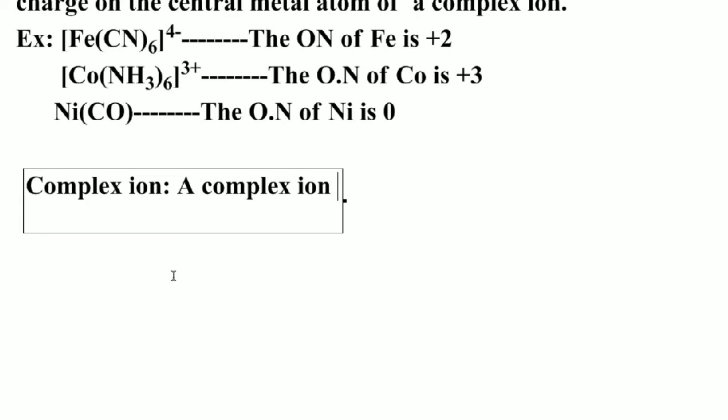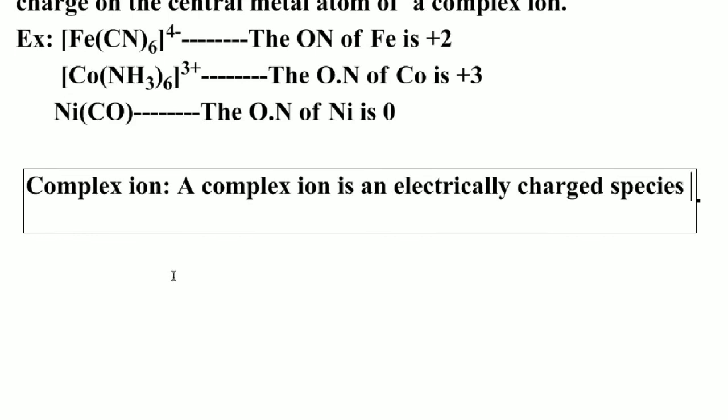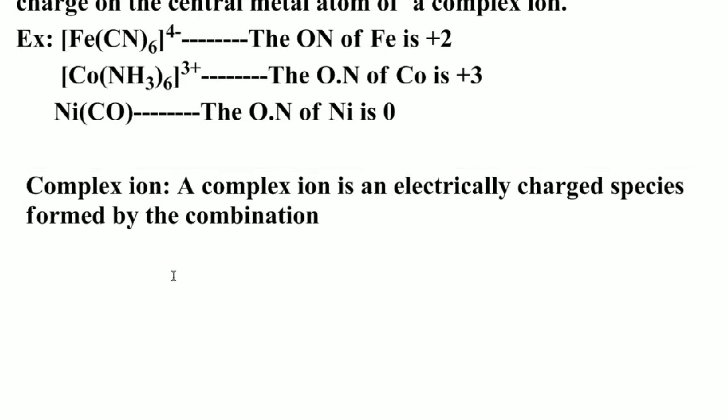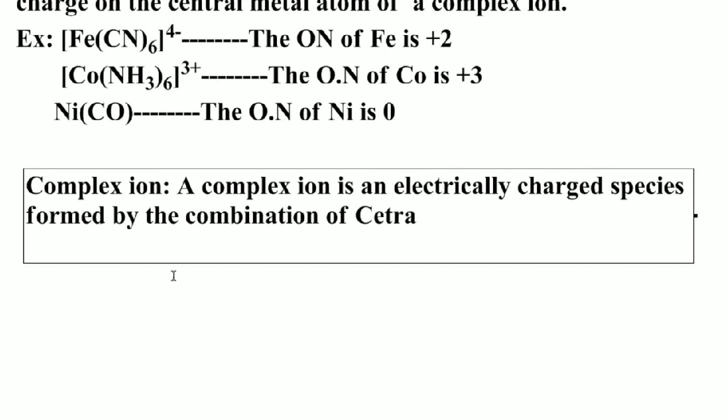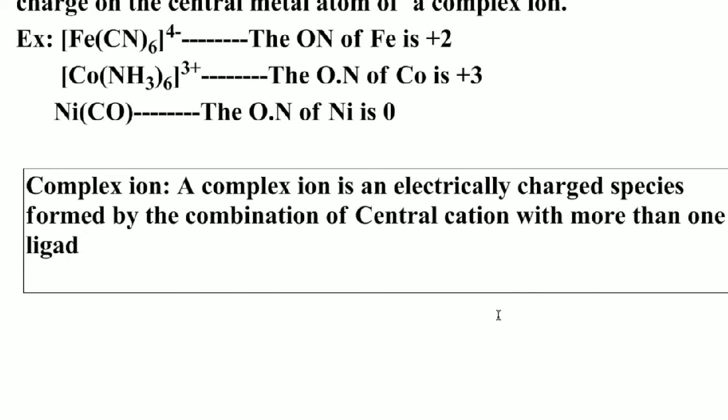A complex ion is an electrically charged species formed by the combination of a central cation with more than one ligand species.